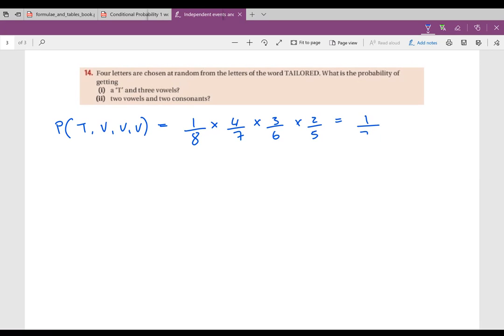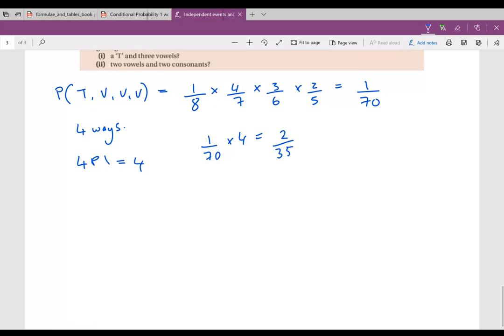So I will have 1 over 70. Now I'm looking at just arranging the T, because the vowels will slot in around the T. I can have the T in the first, the second, third, or the fourth, and the vowels will slot around. So there are 4 ways that I can do this. I can also write it as 4P1, arrange 1, and that will give me 4 either way. But you can do it by logic here if you want. 1 over 70 times 4 will give you 2 over 35, which is the answer to the first one.